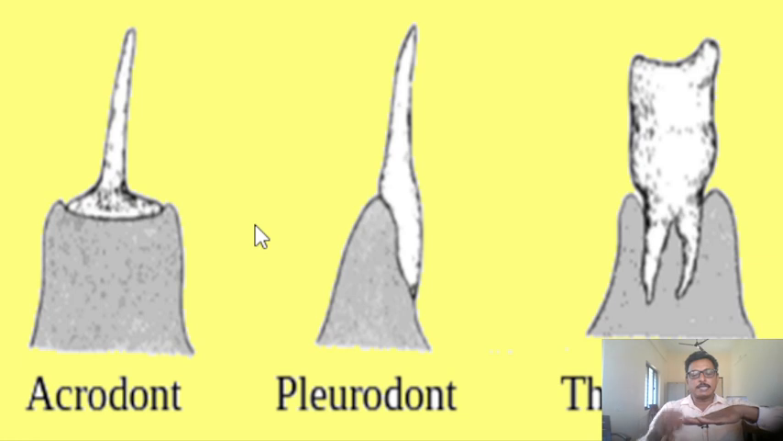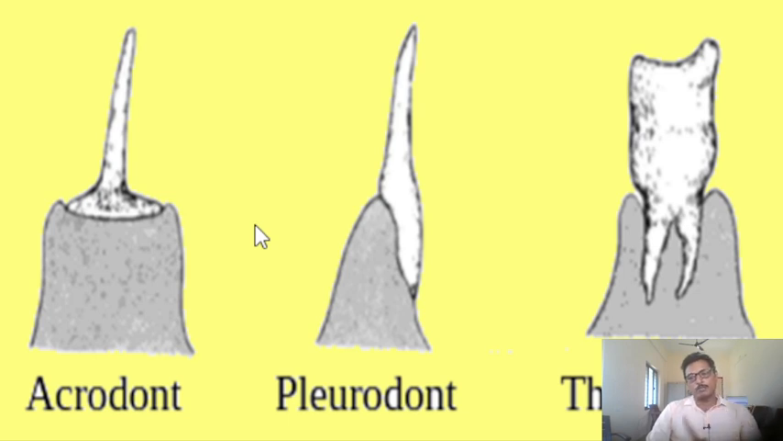If you see the acrodont teeth, if you think that this is the jawbone, the teeth are arranged on the surface of the jawbone, on the top of the jawbone. That type of teeth are generally called acrodont teeth. For example, in fishes, amphibians, and reptiles, this type of acrodont teeth are present.